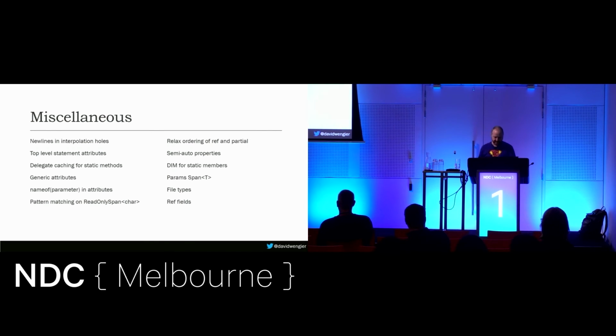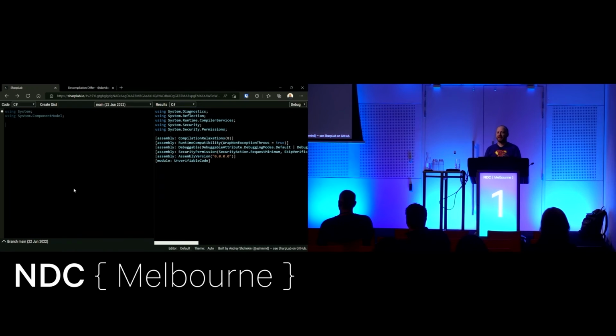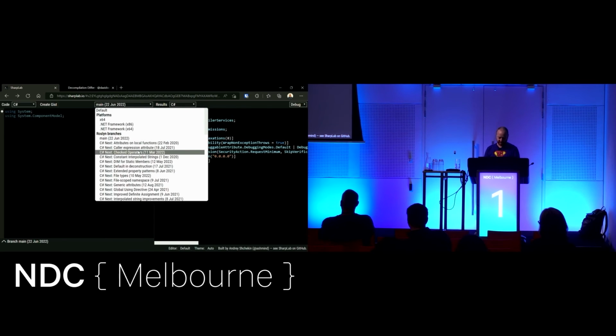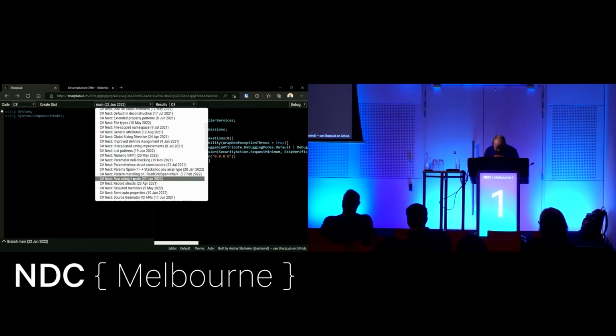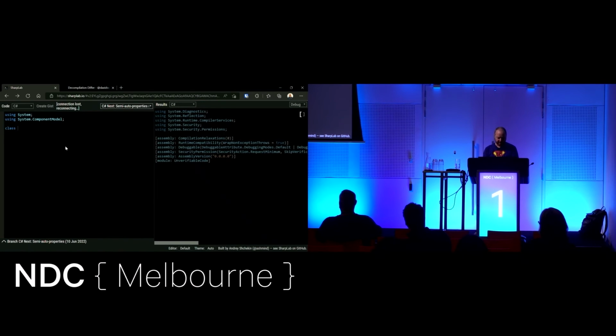Semi-auto properties is an interesting one, actually. That one's worth digging into. And I would have done this as part of required properties, but it doesn't work yet, right? There's rumors that this might not make it in as well. Because I think even, yeah, there's a branch here, but I don't know how up to date it is. What semi-auto properties are? So I've got my class person, right? And I can make my required string name, which actually probably won't work because this branch doesn't have the required stuff in it.